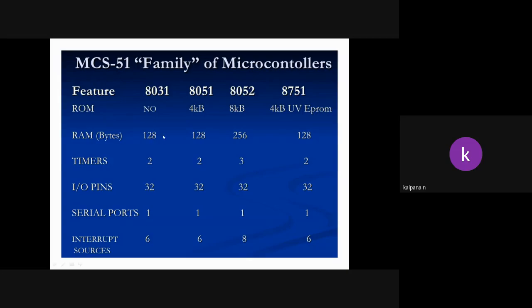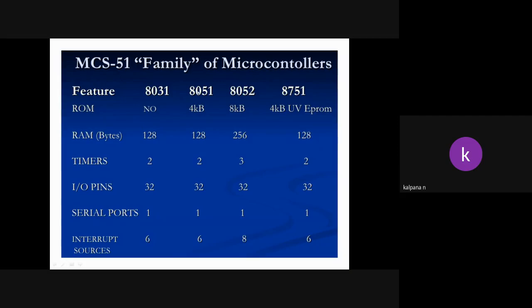One byte is equal to 8 bits, so totally 128 into 8 locations are available in this 8031 RAM. Two timers, 32 IO pins, and one serial port, meaning for communication with external devices the serial port is used. Only one port, and 6 interrupt sources.